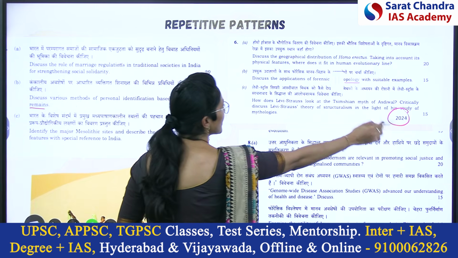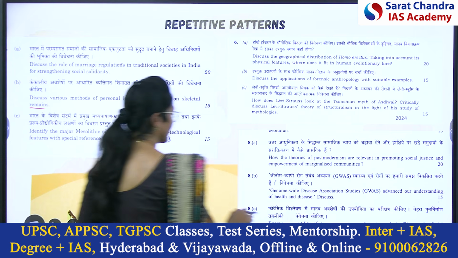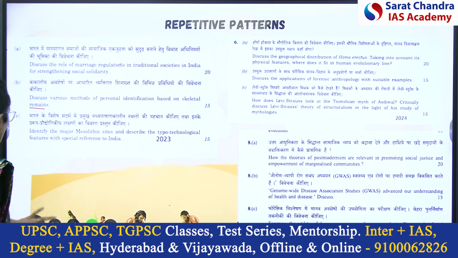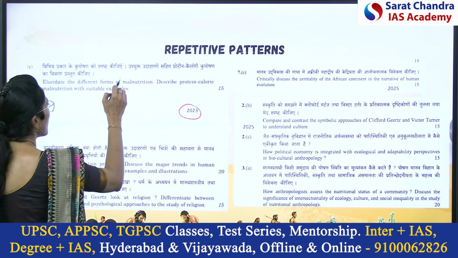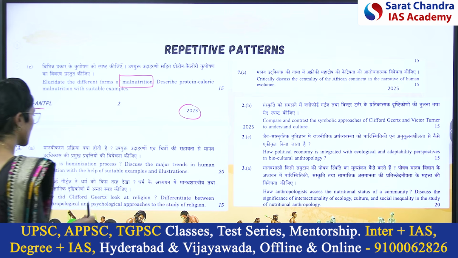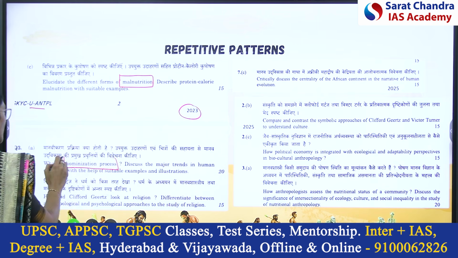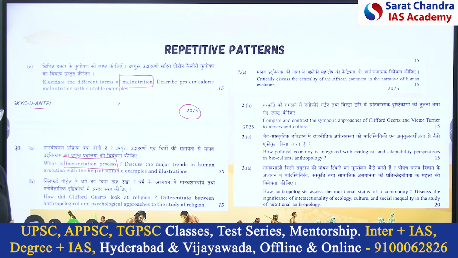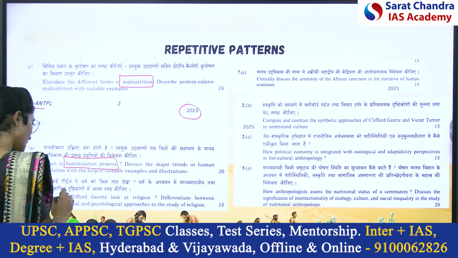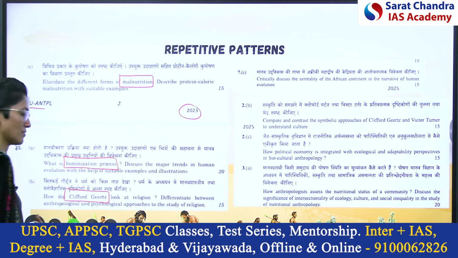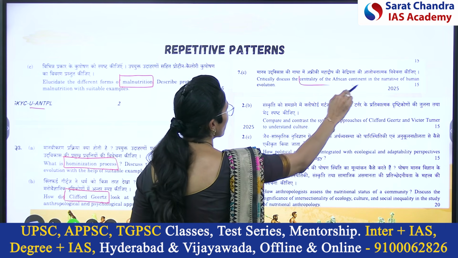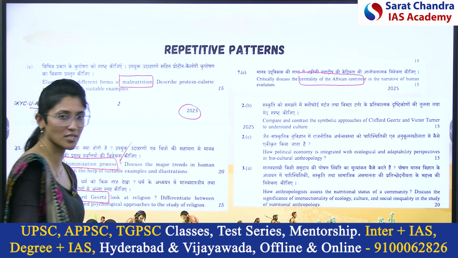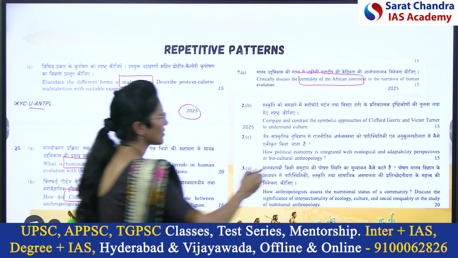Look at the repetitive themes. In the 2023 paper, they asked on malnutrition. Next, the hominization process. Nothing but how humans evolved from Africa, out of Africa theory. And Clifford Geertz. 23 paper. 25 paper. Centrality of the African continent. Same. Hominization process. Out of Africa theory. Clifford Geertz.